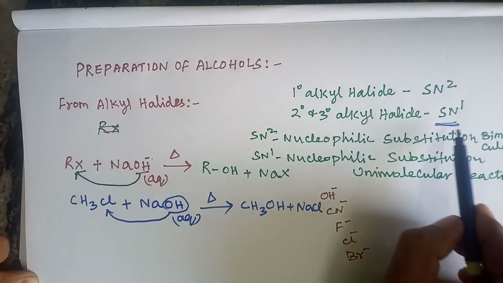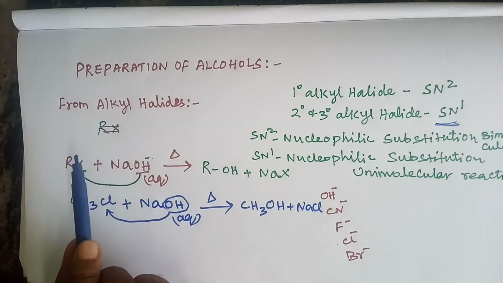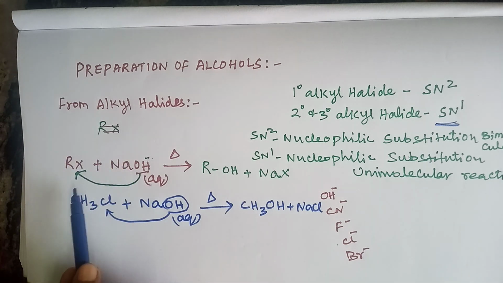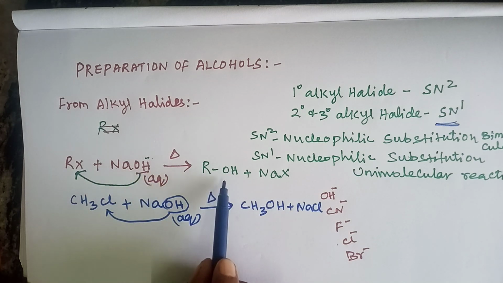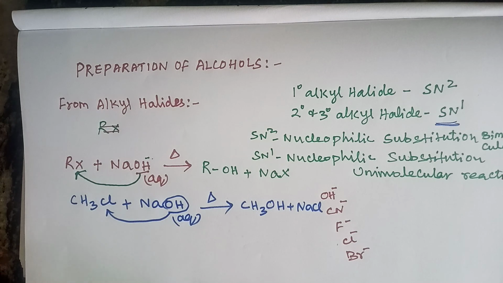So all these things you studied in 11th standard in haloalkanes and haloarenes. So do you understand, student? So we can prepare alcohol from alkyl halide. So we are taking the alkyl halide. It is heated with the dilute aqueous sodium hydroxide. It gives alcohols. Here nucleophilic substitution takes place.